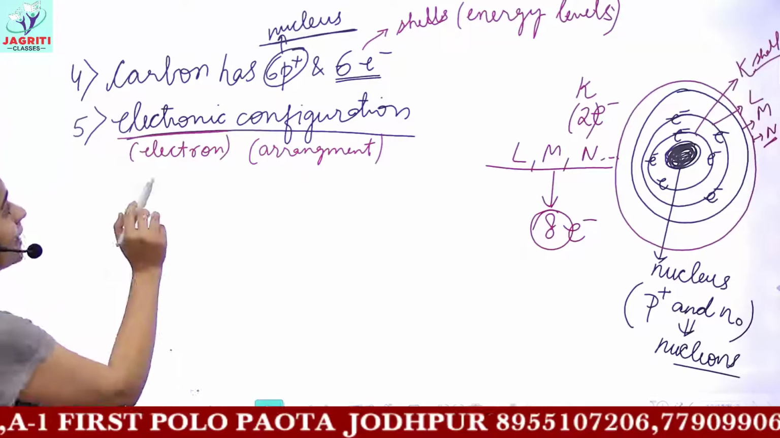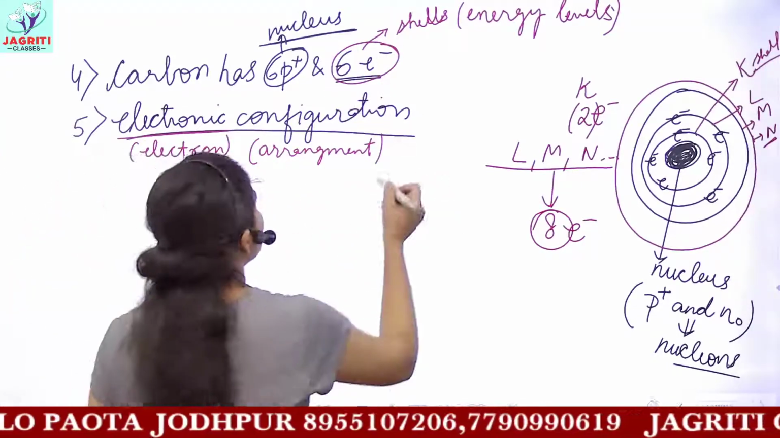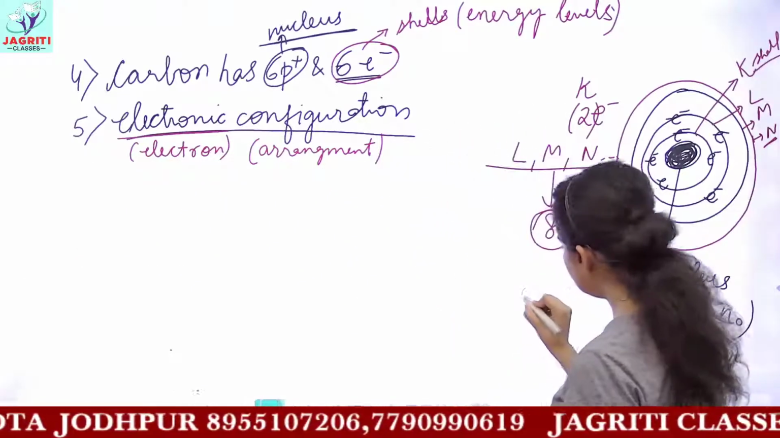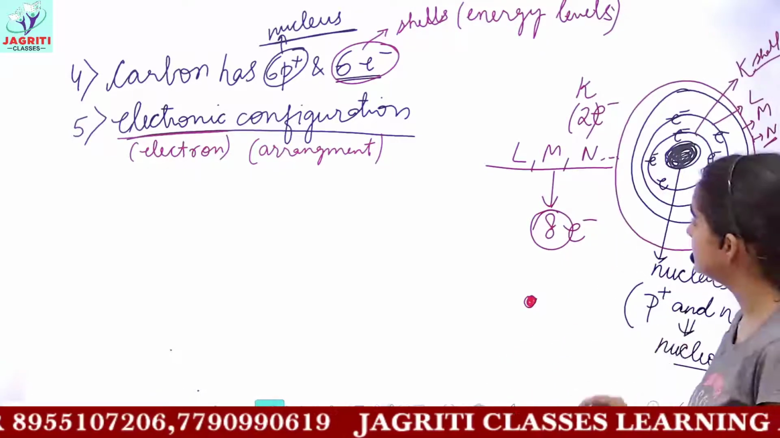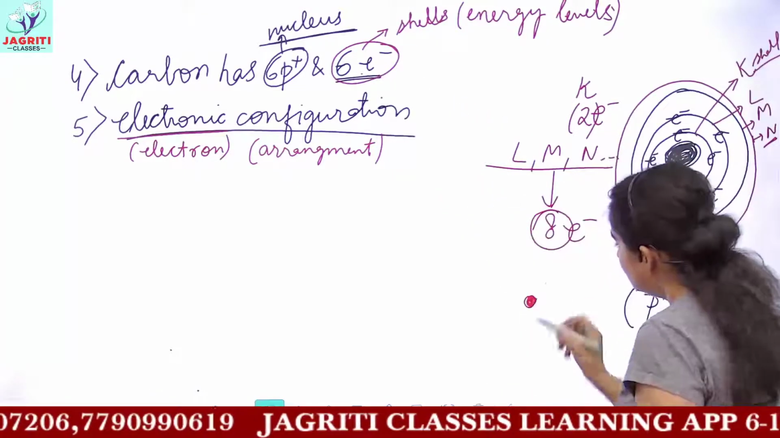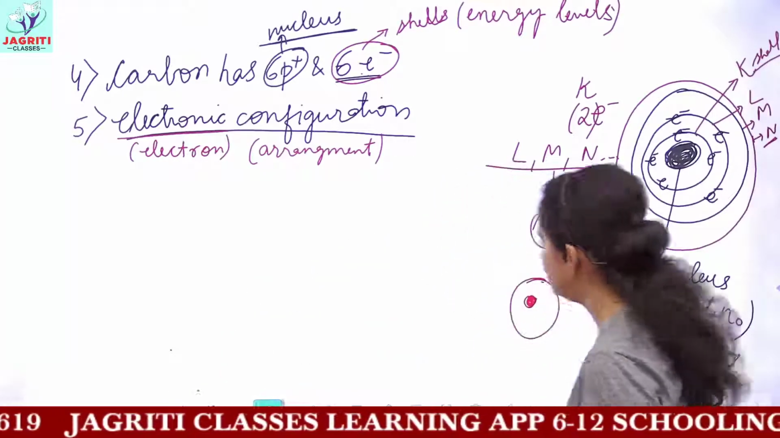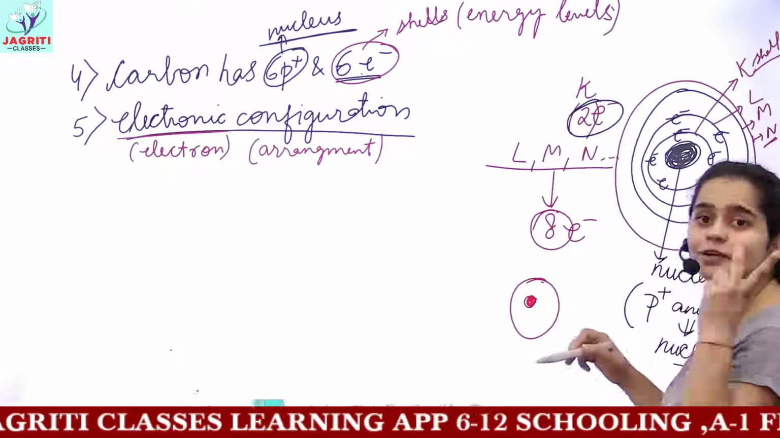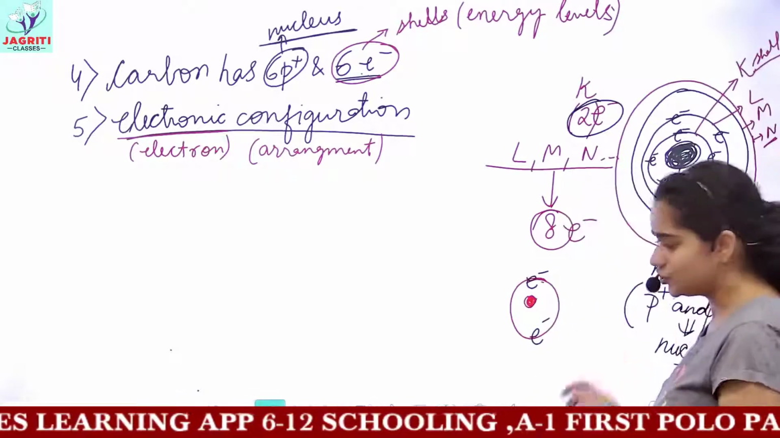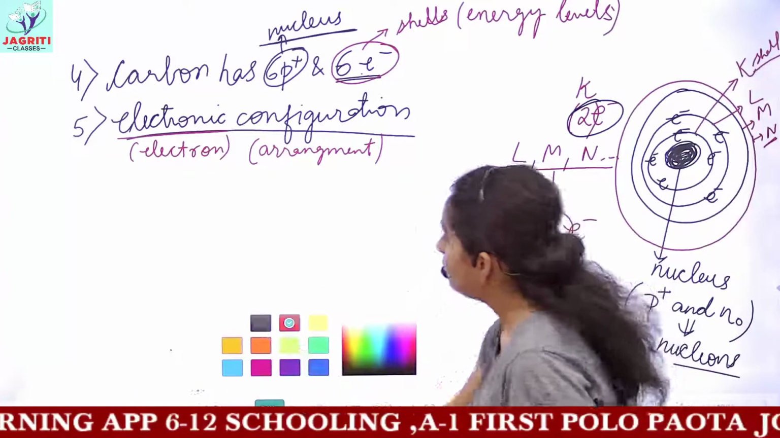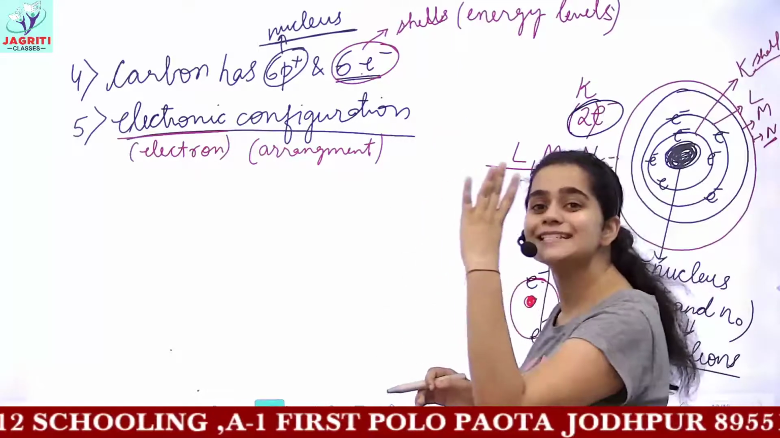So if I try to arrange these 6 electrons in the various shells, let's see, I am making the structure of the carbon atom. So this would be my nucleus. Then I have 6 electrons. So I'll make a K shell. The K shell can accommodate 2 electrons, so in this K shell, I'll draw 2 electrons. After drawing the 2 electrons from a total of 6, we still have 4 electrons remaining.